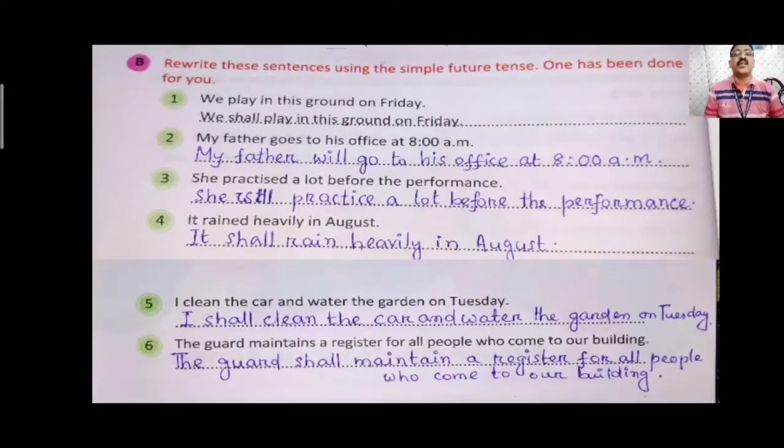Fifth one, I clean the car and water the garden on Tuesday. Future tense of the sentence will be I shall clean the car and water the garden on Tuesday. Sixth one, the guard maintains a register for all people who come to our building. The future tense of the sentence will be the guard shall maintain a register for all people who come to our building.